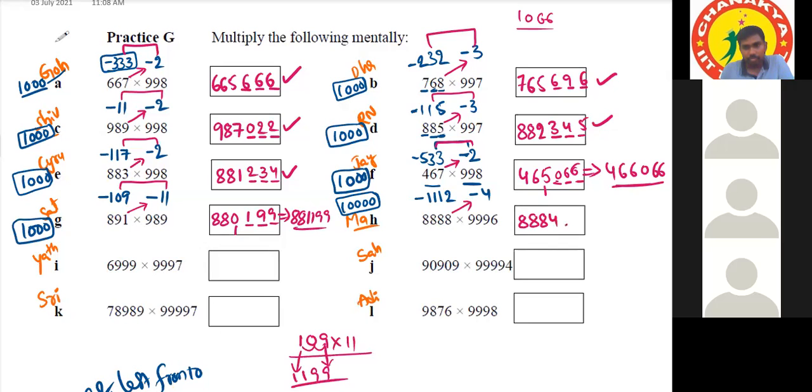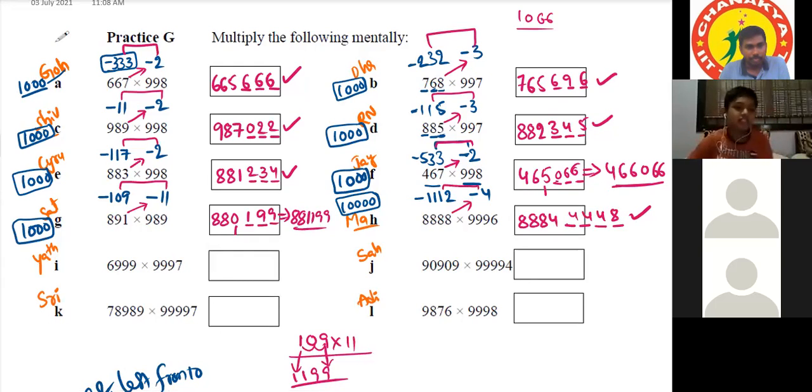Sir, and the number of digits, sir? Sir, 4, as 10,000 has 4 zeros. Okay. Sir, 1,112 multiplied by 4 is 4,448. That's all. Then Yadharth.